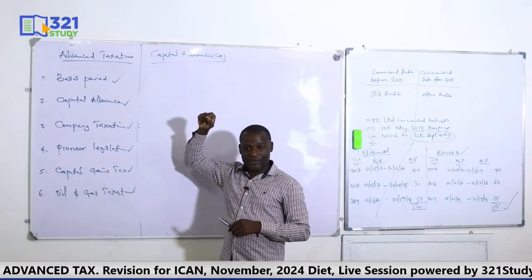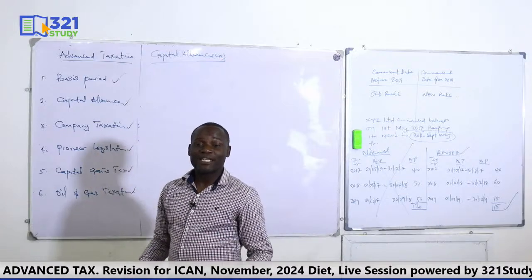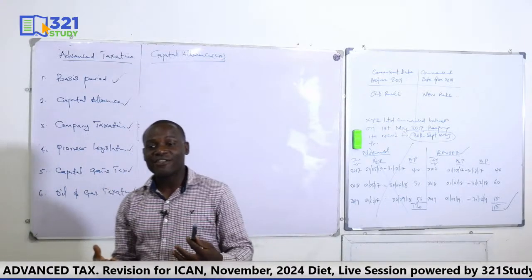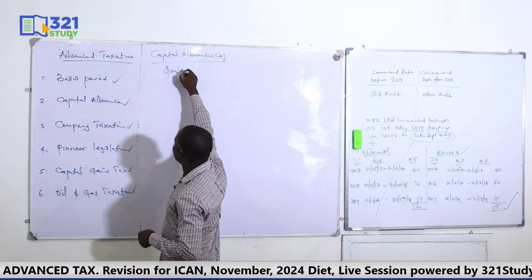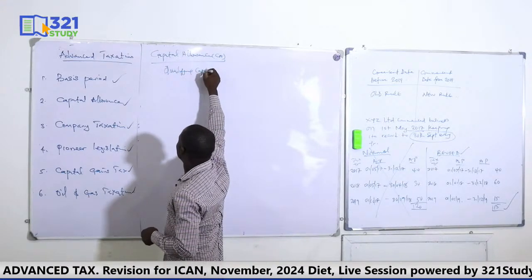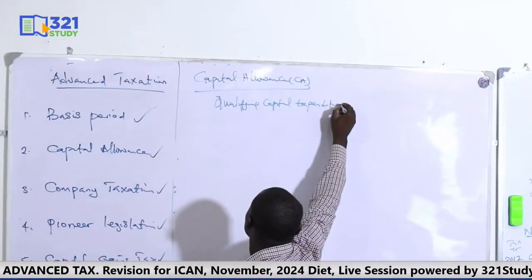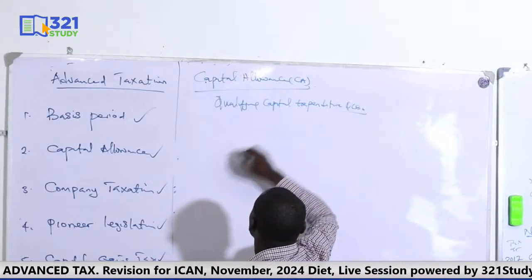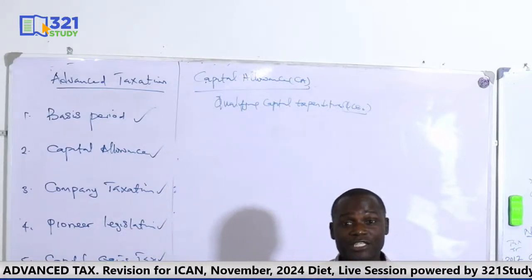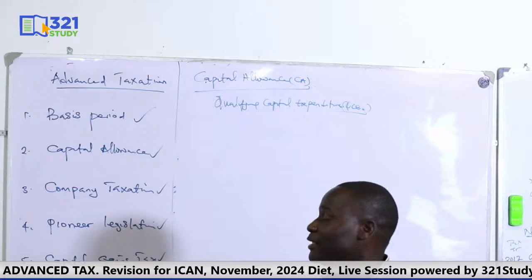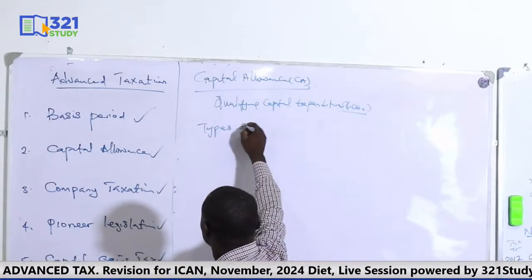Capital allowance. Okay? Now, you also know the conditions for the claim of capital allowance, that the taxpayer must have incurred what is known as qualifying capital expenditure. So it must have bought assets. The taxpayer must have incurred cost on QCE, and there are other conditions that must be met. Of course, then you also know the types. We have types of capital allowance.